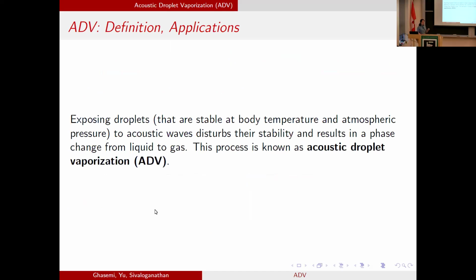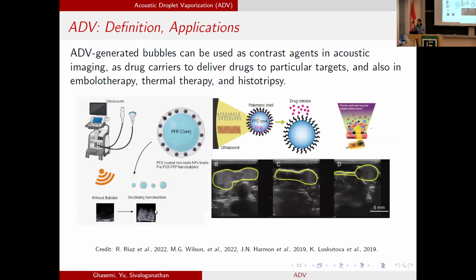Droplets that are composed of specific materials are stable at body temperature and atmospheric pressure, but if they are exposed to an acoustic wave, their stability is disrupted and a phase change from liquid to gas happens. This process is called acoustic droplet vaporization. Why are we interested in studying the ADV process?